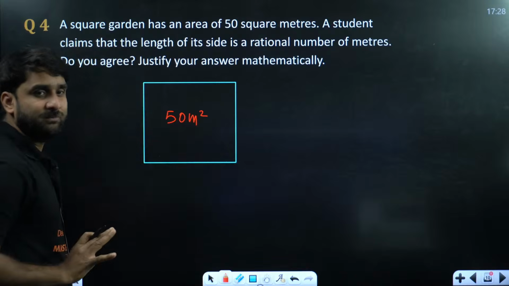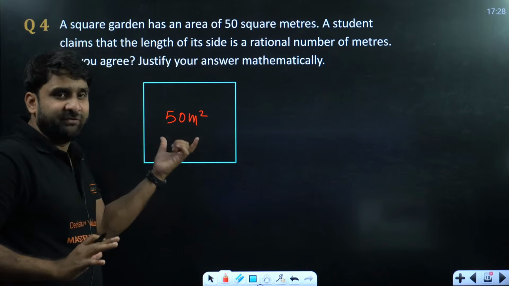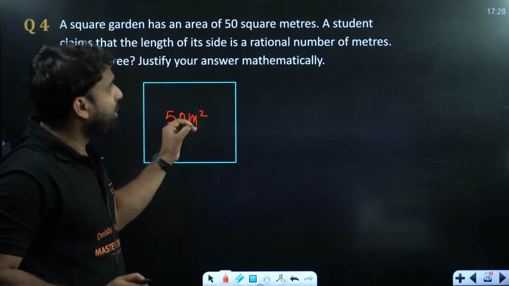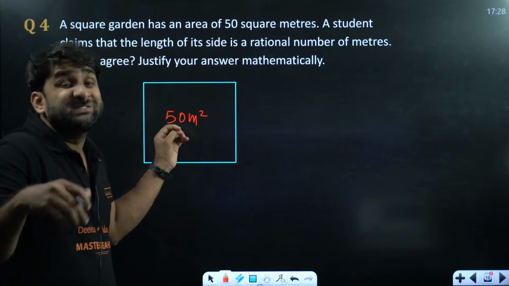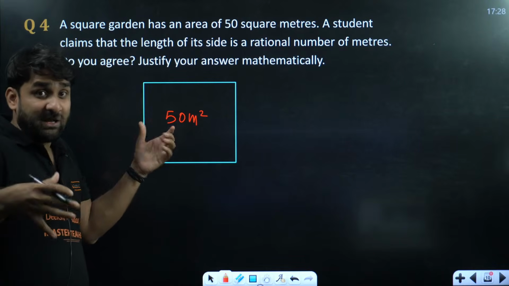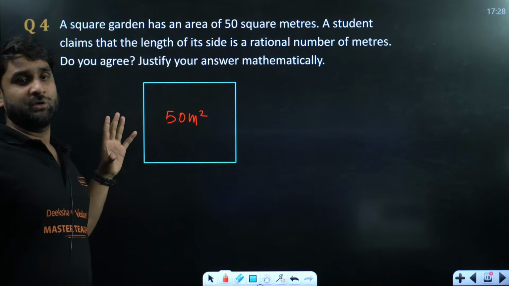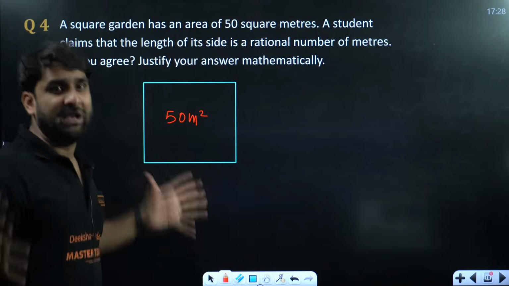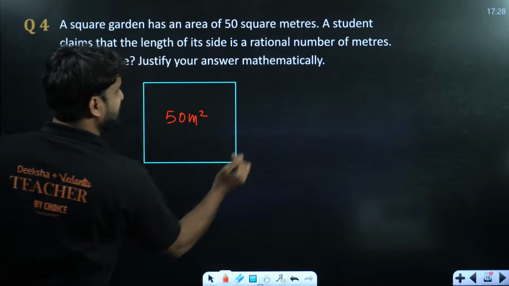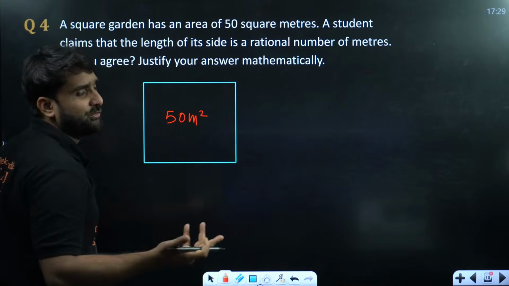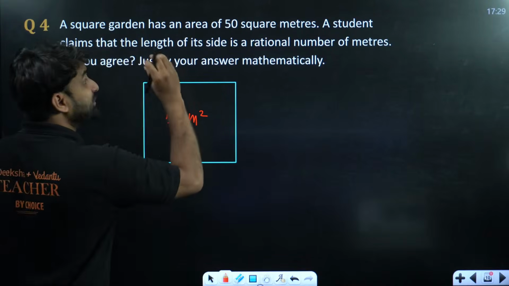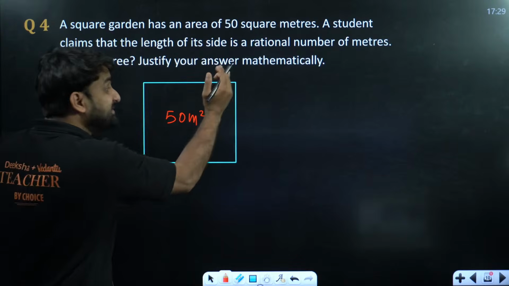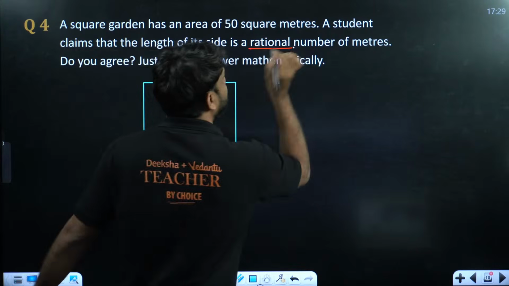This is the area. The area of the square garden is 50 meter square. Now there is a student who is saying confidently that the side of this square, any of the sides, we all know the sides of the square are equal to each other. So the student claims that the side of the square is a rational number.